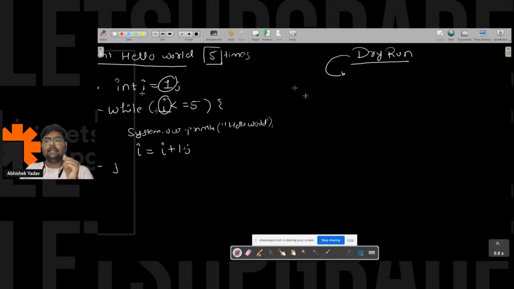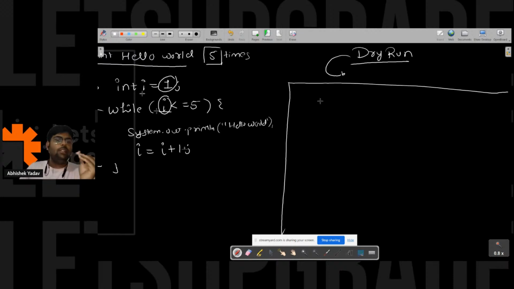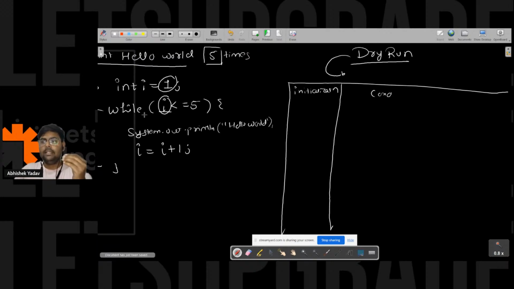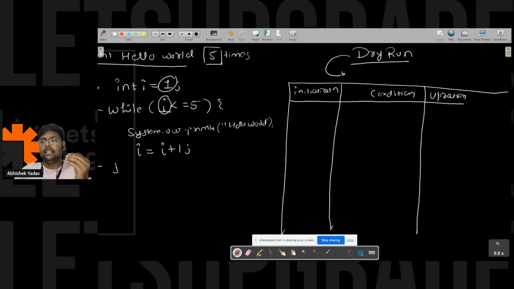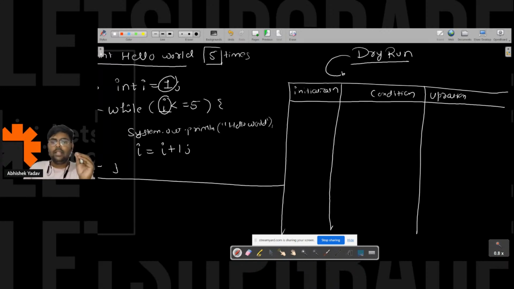So let's try to understand the dry run table here, right? When you are dry running your code for any loop, that is while loop, for loop or do while loop, you have three main columns. There can be more columns also, but three columns are main. The first is initialization. The second will be the condition part. The third will be the updation part, right? These three columns will most of the time be the same for all the loops. And after that, let's assume here you have the output.